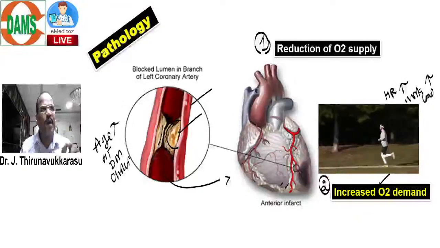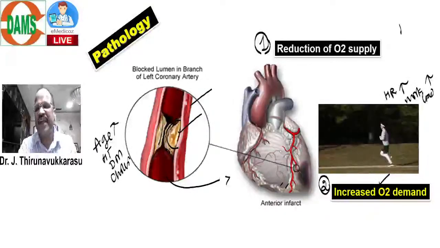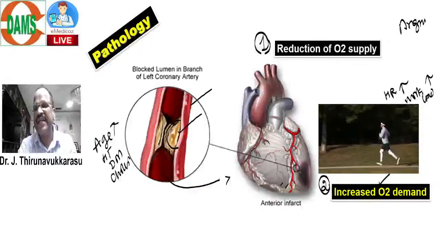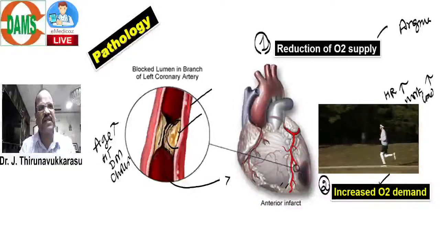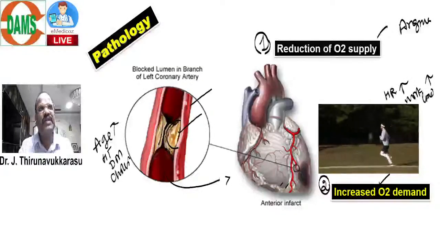Coming to my point, there are two major reasons causing angina. One main reason is reduction of oxygen supply. Another reason is an increase in oxygen demand.